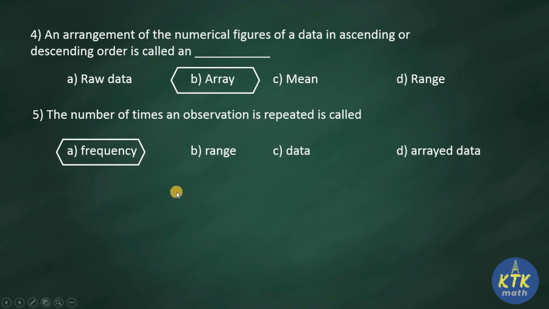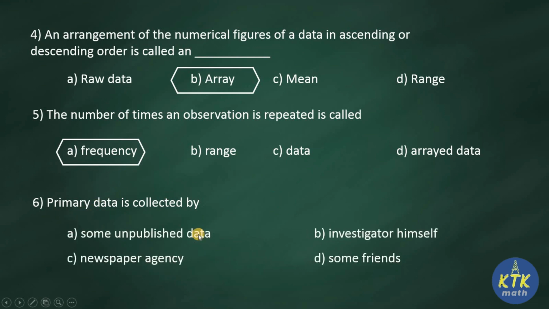Then question number 6, primary data is collected by. So we know many data types are there. What is meant by primary data? Option A, some unpublished data. Option B, investigator himself. Option C, newspaper agency. Option D, some friends. So primary data is nothing but whatever data we are collecting directly.